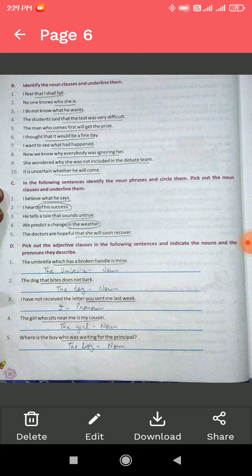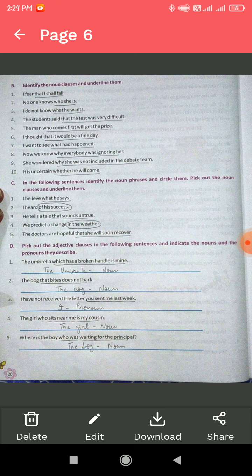She wondered why she was not included in the debate team. It is uncertain whether he will come. All these sentences I have already underlined with the clause mentioned in the question. So I hope you will understand the question and be able to solve it.